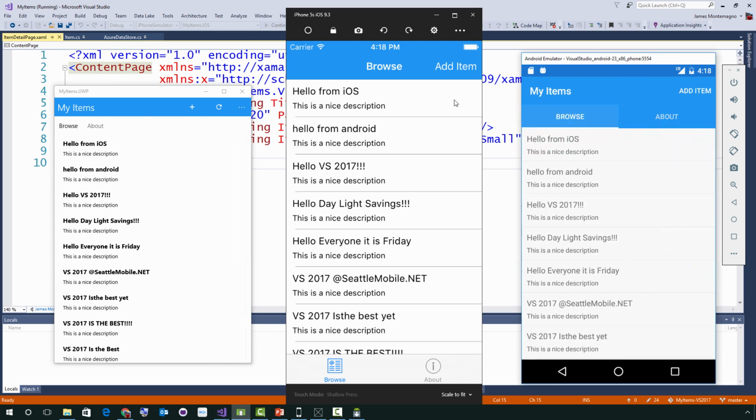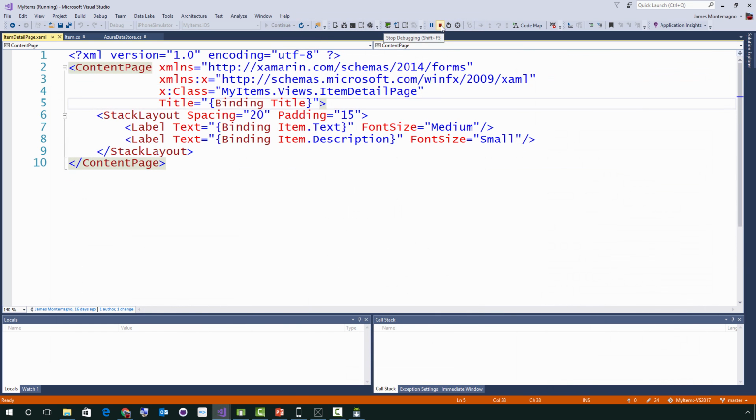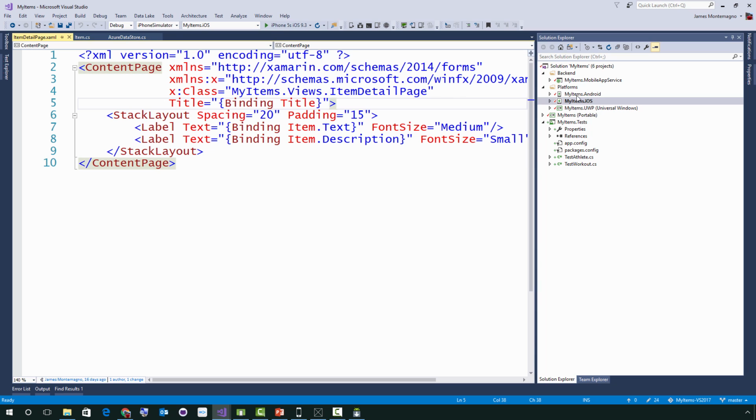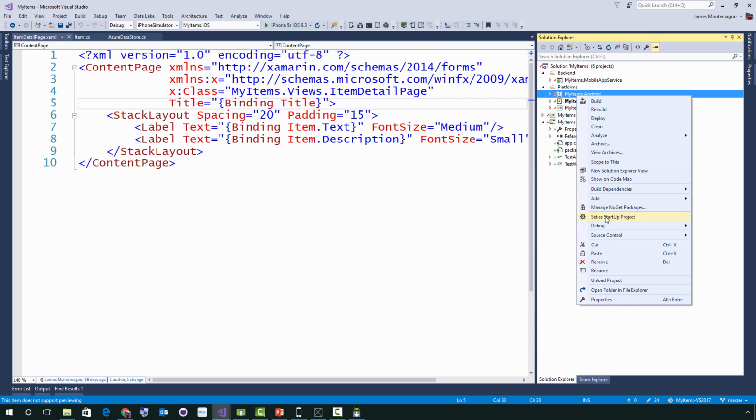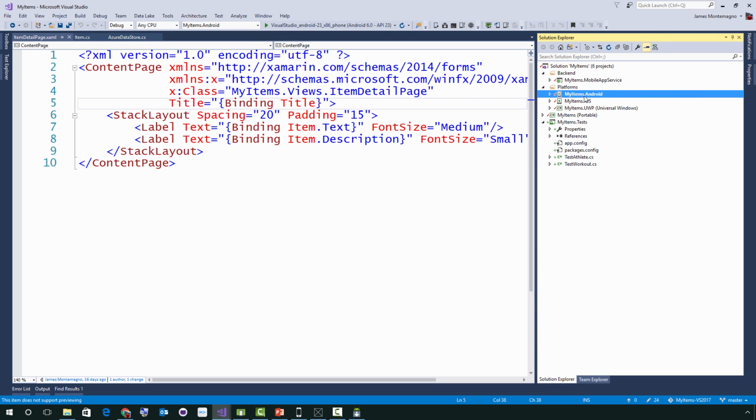And I really like it because you're getting the nice native looks and feels on all platforms. So inside of Visual Studio, there's a few other things that we can do. If I set the Android, let's say, as my startup, here I'm inside of Visual Studio Enterprise. So there's a few enterprise features such as the remote iOS simulator for Windows, our profiler, and our inspector. There's some really nice things that you can do here.